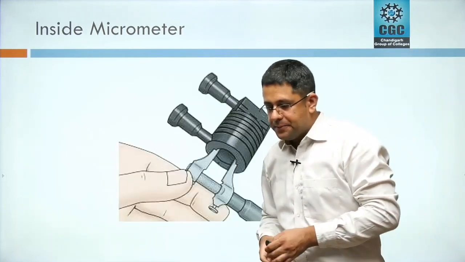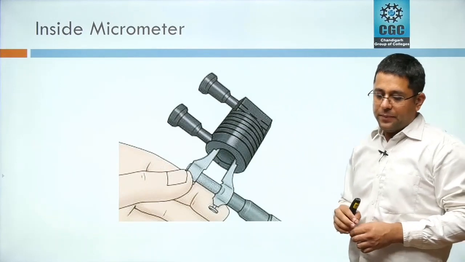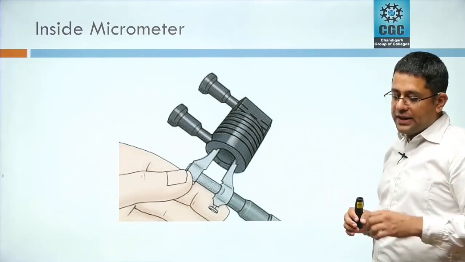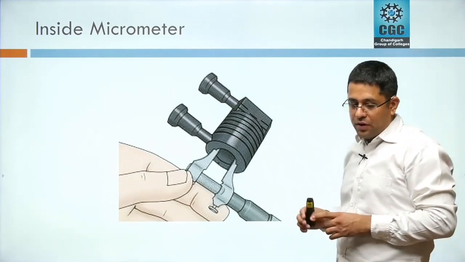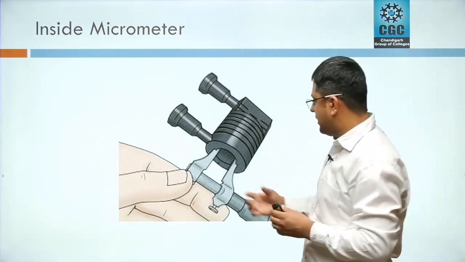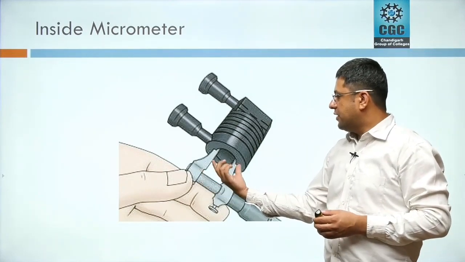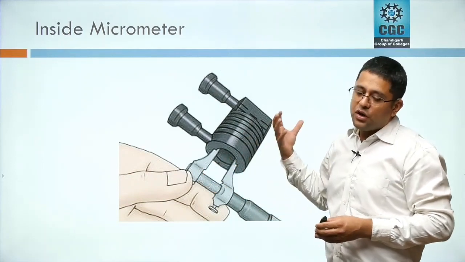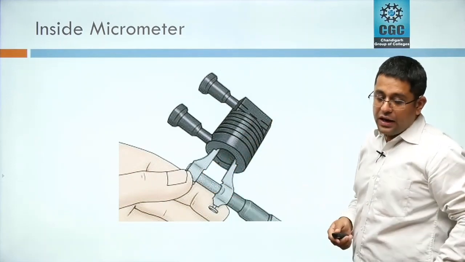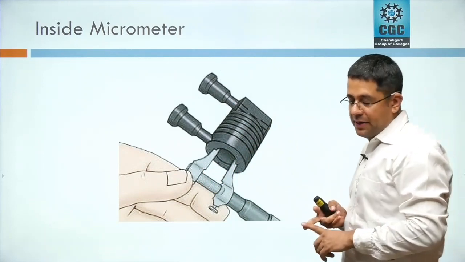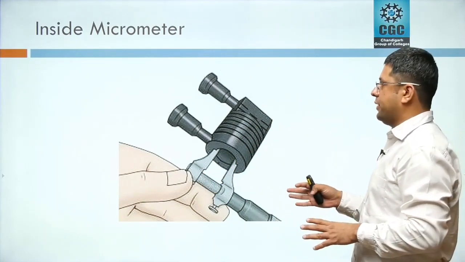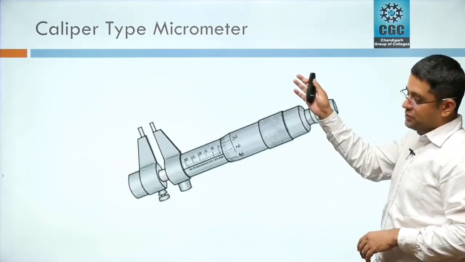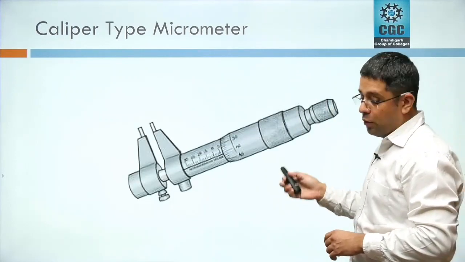In the next slide, this is an inside micrometer. Inside micrometers are used to measure inside dimensions, like the inside diameter of a hole or tube. There are special knobs provided here, used for inside measurements only. There are two types of inside micrometer: caliper type inside micrometer and tubular rod type inside micrometer. This is the caliper type instrument I was talking about.